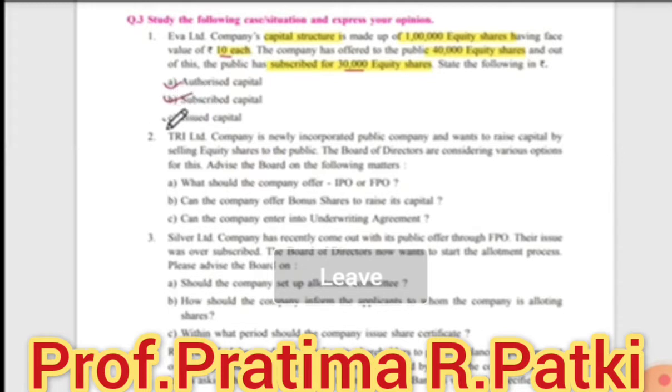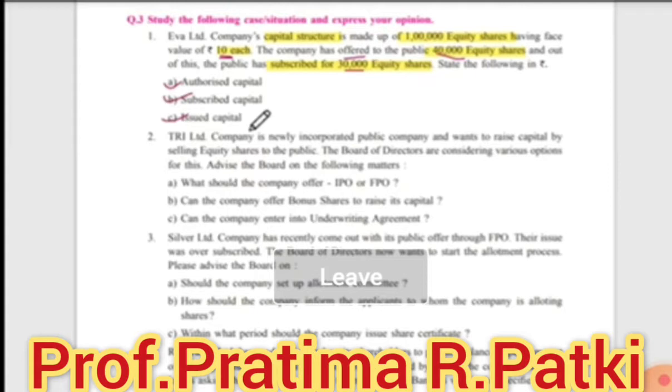Okay. Next, what is the issued capital? Issued capital is, see, the company has offered, offered means issued, 40,000 equity shares. And 40,000 equity shares are of how much? 10 each. So 40,000 into 10, it is 4 lakhs. So write down the answer. Issued capital of the company is 4 lakhs made of 40,000 equity shares of rupees 10 each.